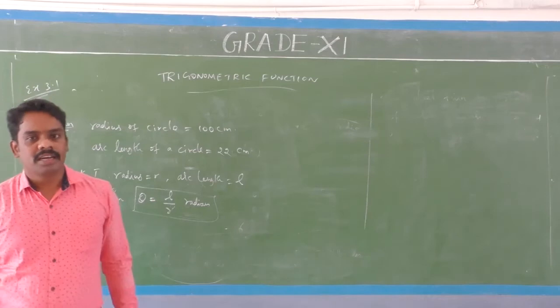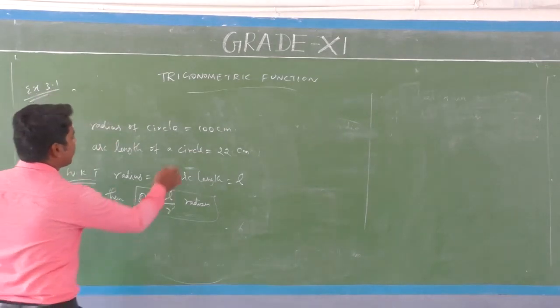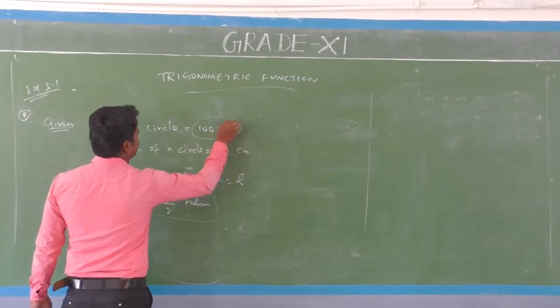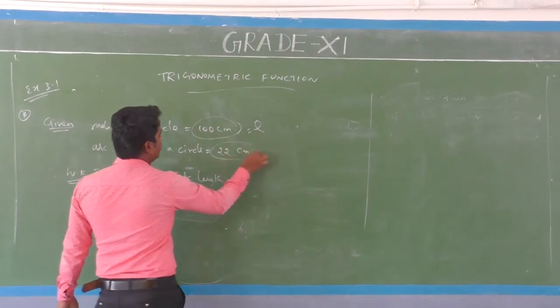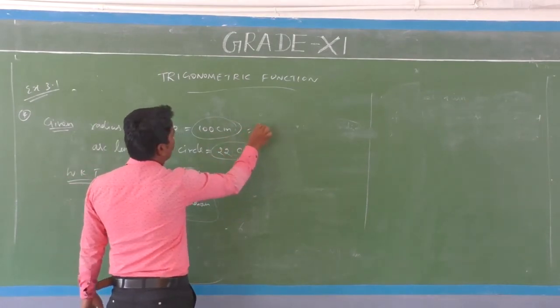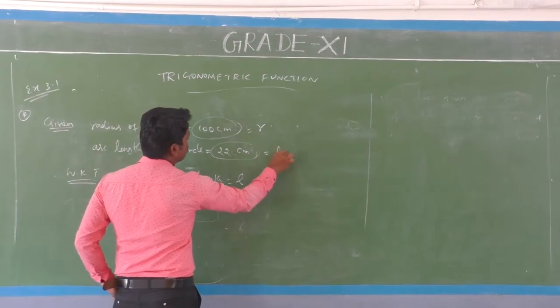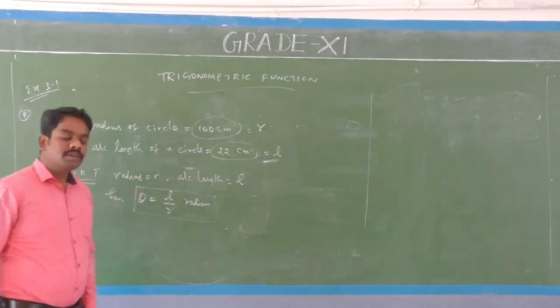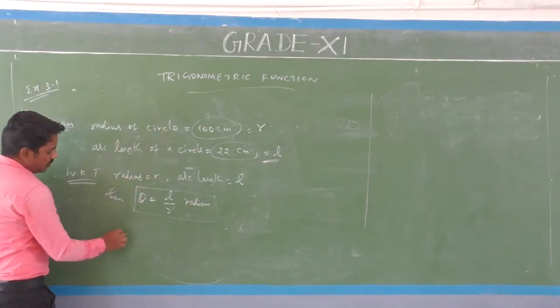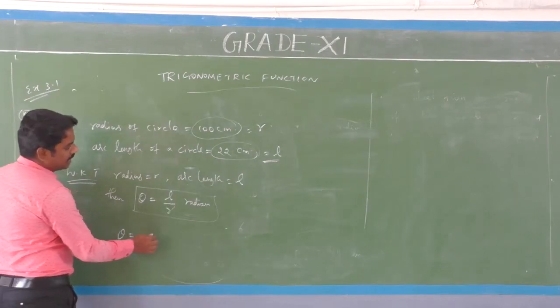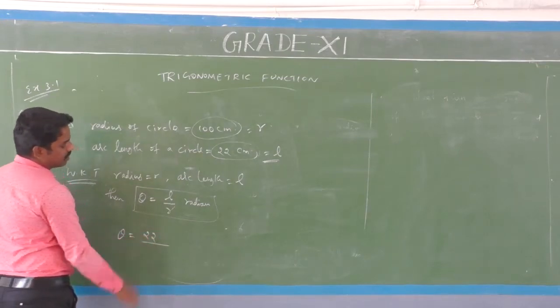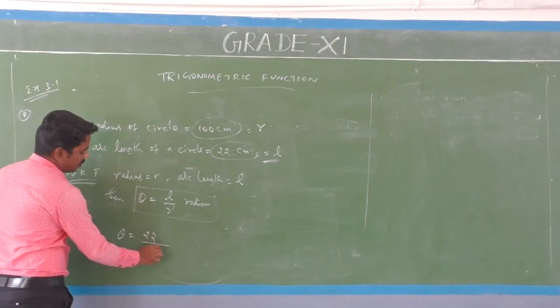Here, this is the radius R, equal to 100 centimeter, and L is equal to 22 centimeter. Find theta. Theta is equal to L, 22 centimeter, divided by R, 100 centimeter.